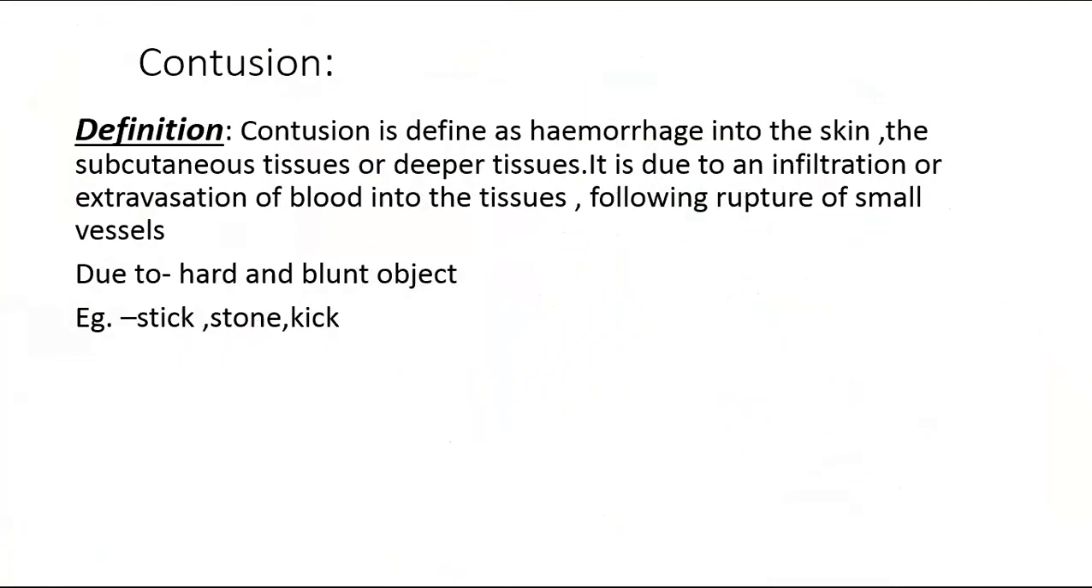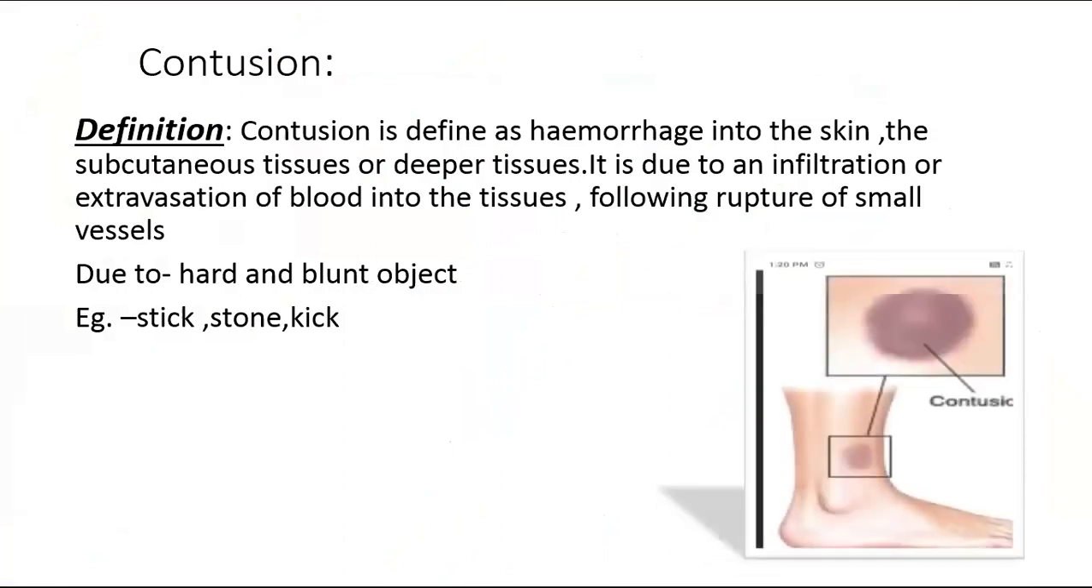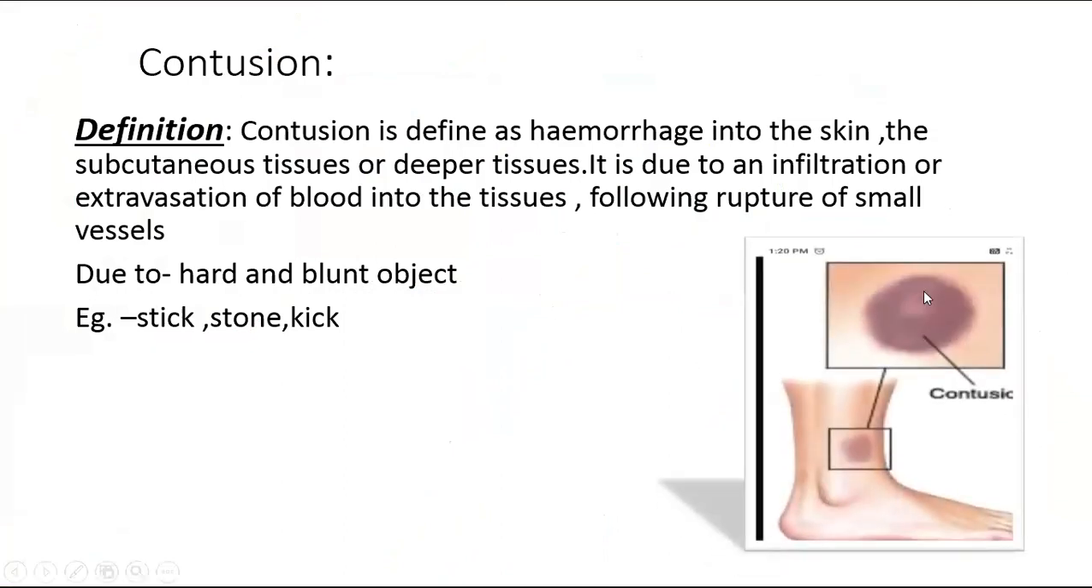The definition of contusion is hemorrhage into the skin, the subcutaneous tissue or deeper tissue. It is due to the infiltration or extravasation of blood into the tissue, following the rupture of small vessels due to a hard and blunt object. Examples are a stick, stone, and kick. Then contusion occurs. This is called neel or ghumra in Hindi.